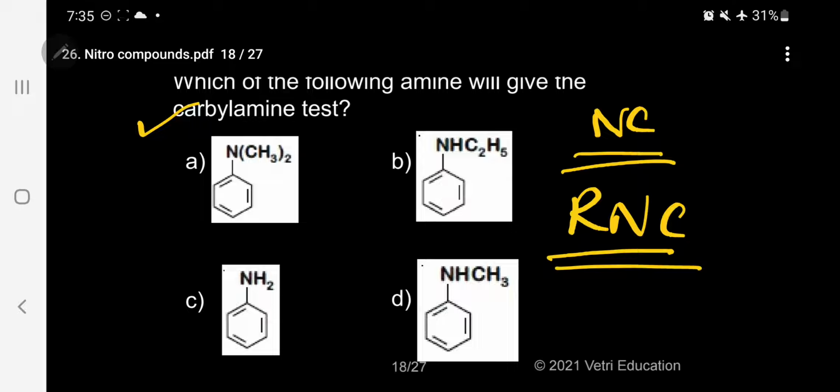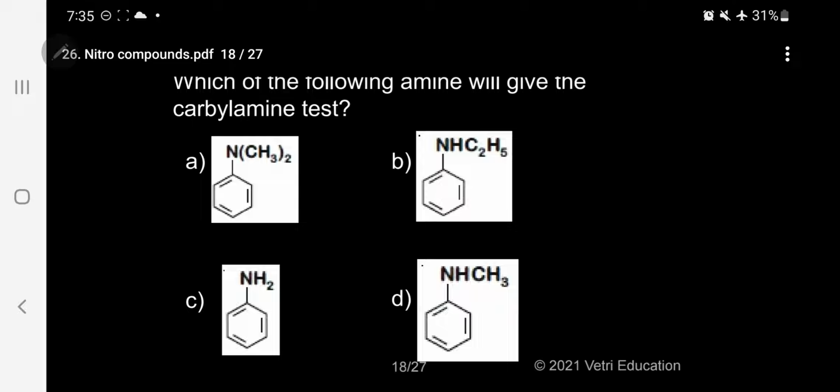Okay, let me come to the question. Which of the following amines will give the carbylamine test? Normally, kindly follow, only primary amines will give the carbylamine test. This is the differentiation of primary, secondary, and tertiary amines. So, primary amine alone will give the carbylamine test.